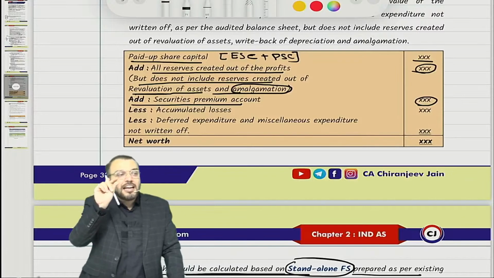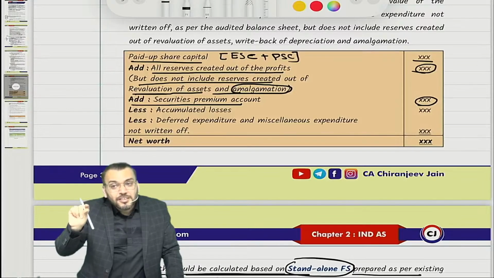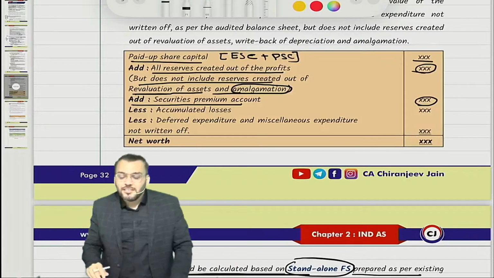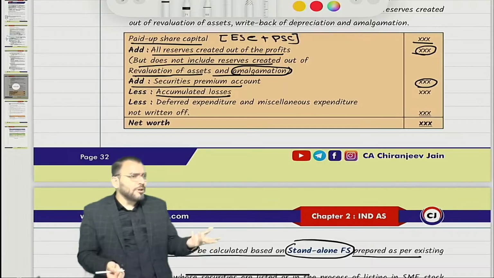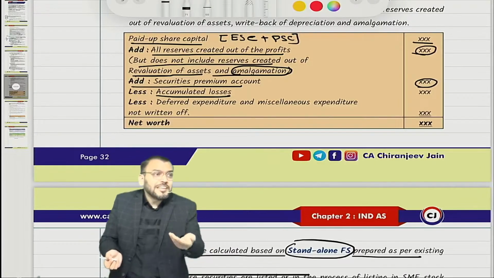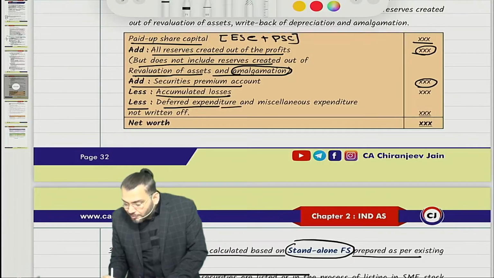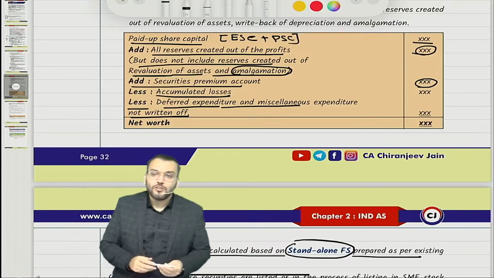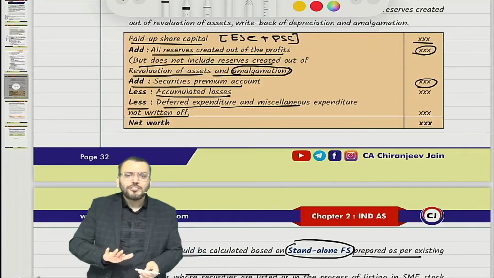So first add paid up equity share capital, then paid up preference share capital, then all the reserve and surplus except revaluation reserve and capital reserve created out of amalgamation. Then add securities premium. Then deduct accumulated losses. There can be negative reserve, that is loss, so all the losses will be deducted. Then less deferred expenditure and miscellaneous expenditure not yet written off. Do you know about deferred expenditure and miscellaneous expenditure not yet written off? What is this?